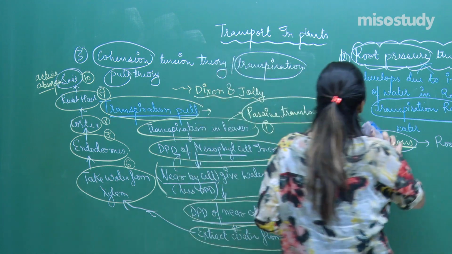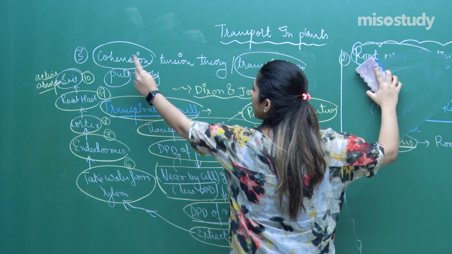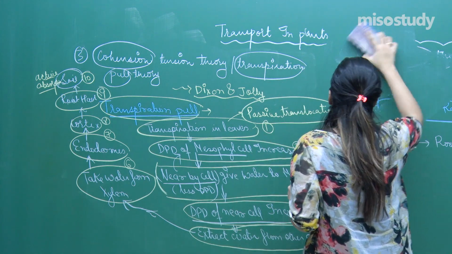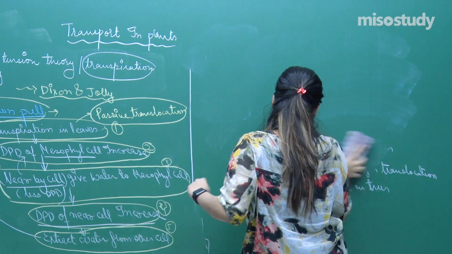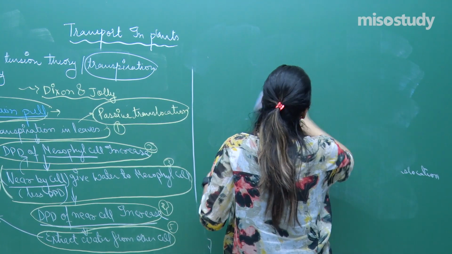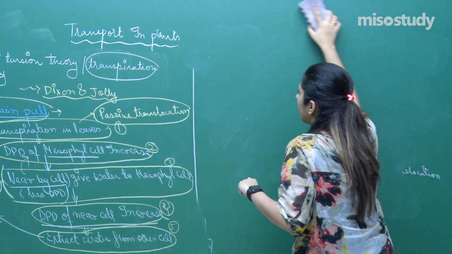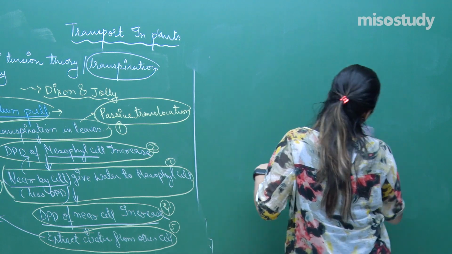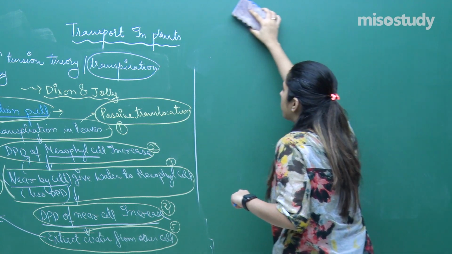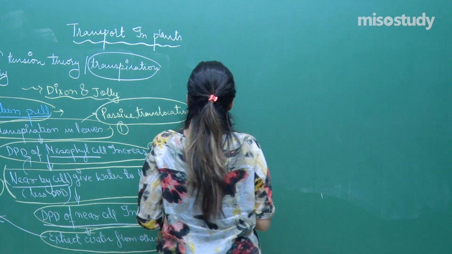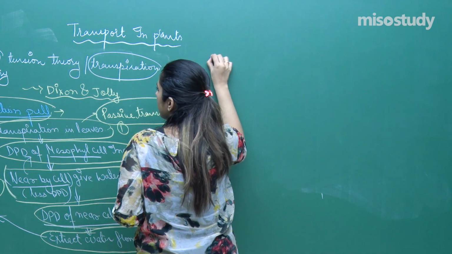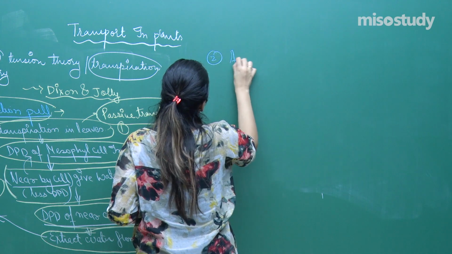Now let's talk about the other two forces. The first is cohesion, which I have mentioned over here, and next is adhesion. Let's talk about this because these two forces are also very important, right? Along with the transpiration pull, this capillary action has started because of the two forces which are called cohesion and adhesion. Now let's talk about the adhesion first. This is the second, adhesion.